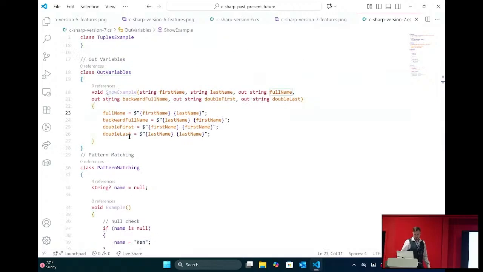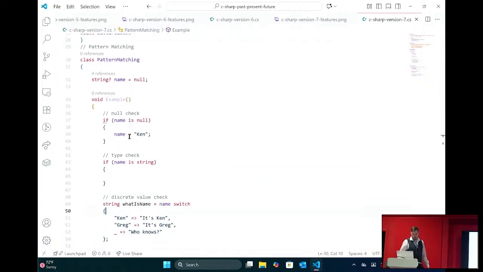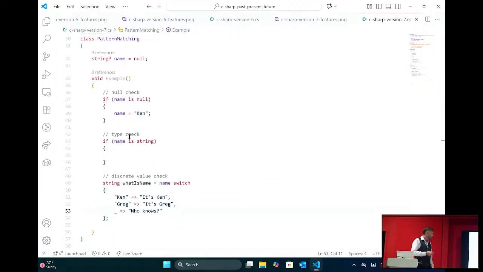Then we get pattern matching though, and pattern matching is awesome. All the F# people love pattern matching. So pattern matching, when we first get it in C# 7, it's very limited. And we're going to see later, as we go forward, lots more pattern matching, lots more places, lots more different ways to do it. But in 7, we pretty much get 3 things, right?